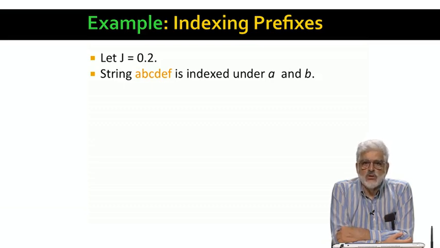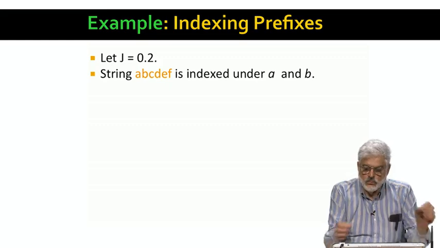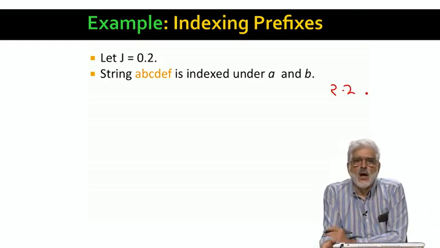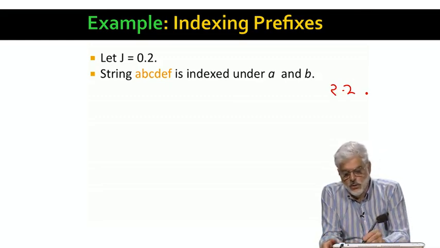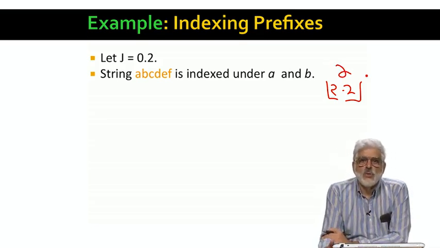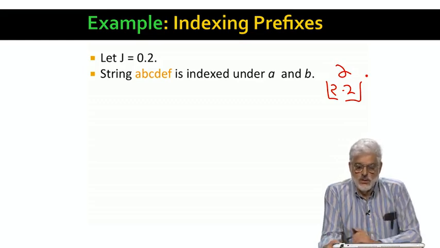JL is 1.2, that's 0.2 times 6. And JL plus 1 is 2.2. And the floor of 2.2 is, of course, 2. So we place A, B, C, D, E, F in the buckets for its first two symbols, that is, A and B.